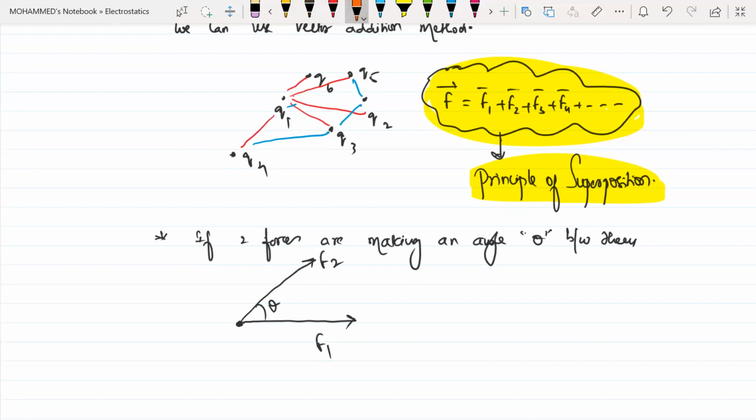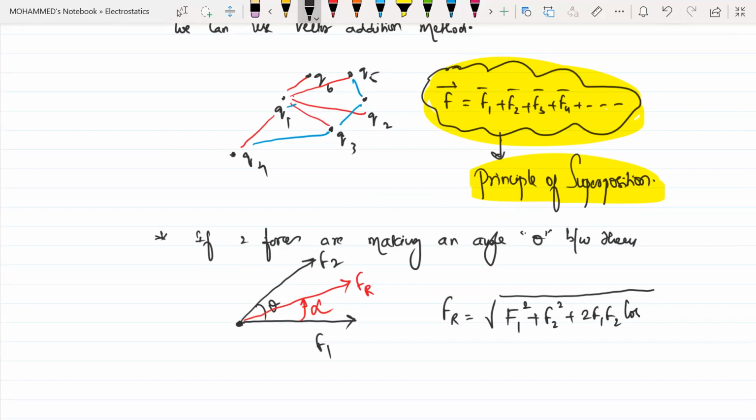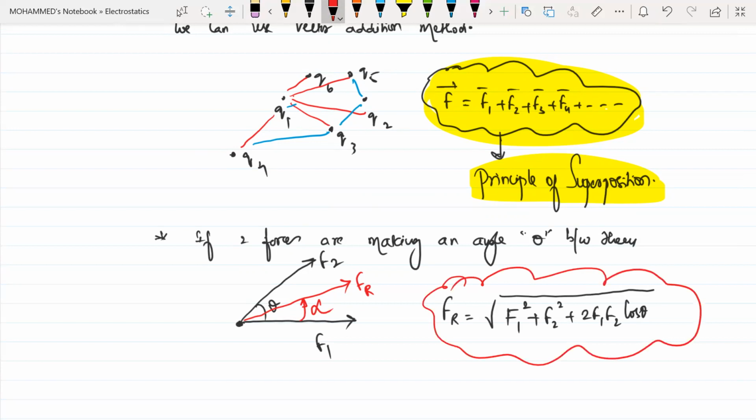The resultant is given by F resultant, and it makes an angle alpha. F resultant will be equal to the square root of F1 square plus F2 square plus 2 F1 F2 cos theta. This is the parallelogram law of vector addition.